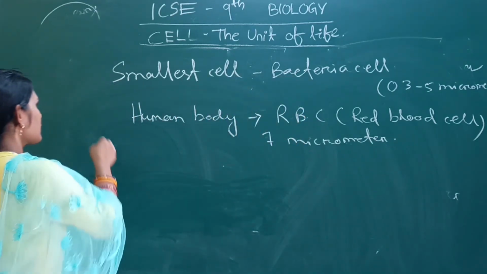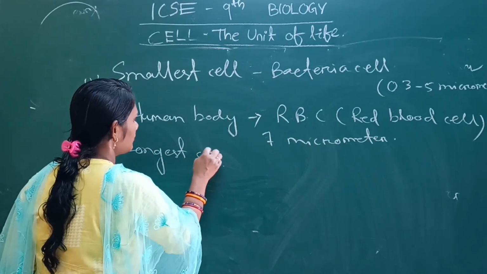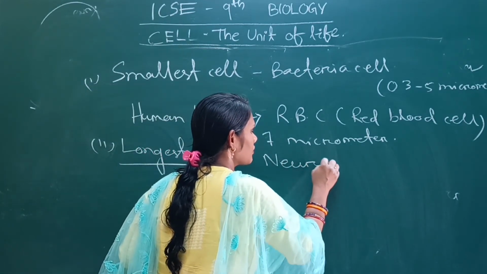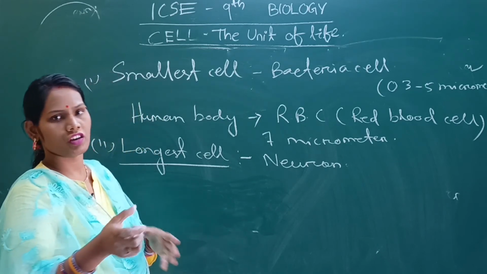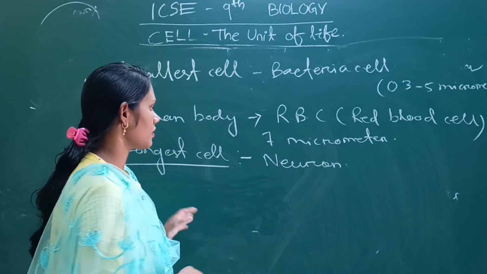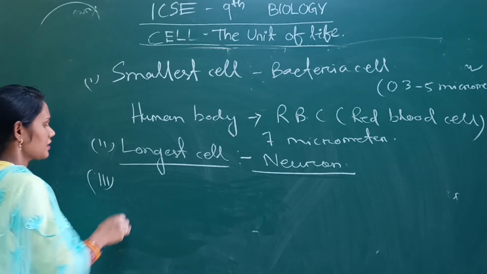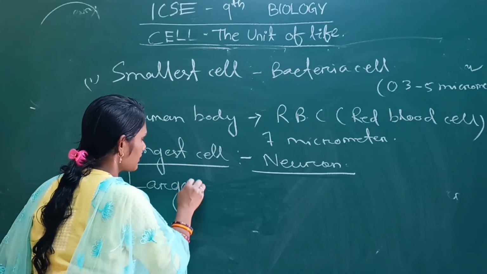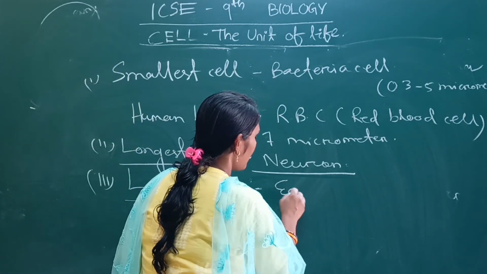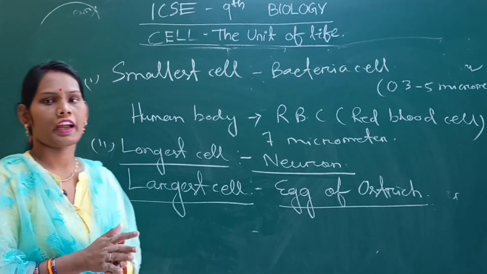Next, which is the longest cell? The longest cell in our body is the neuron. You can imagine the length of a neuron from our fingertip to our spinal cord. That length is the neuron, and it is the longest cell of the body. Next, which is the largest cell? The largest cell is the egg of an ostrich. So this is all about the fundamental data about a cell.